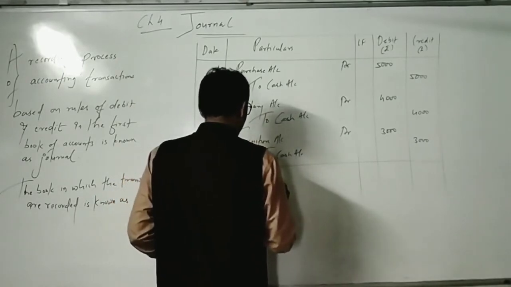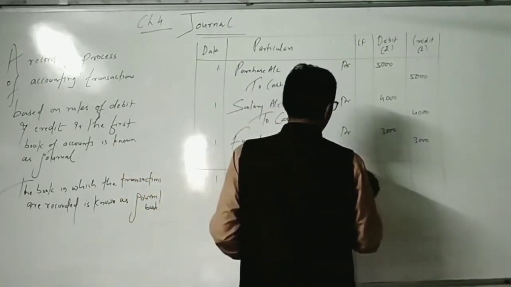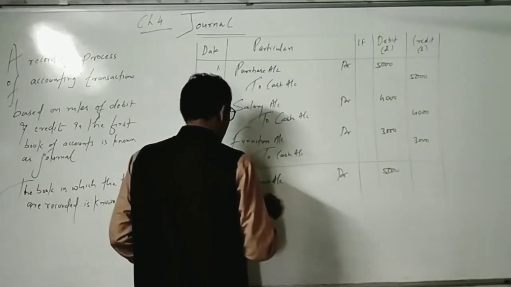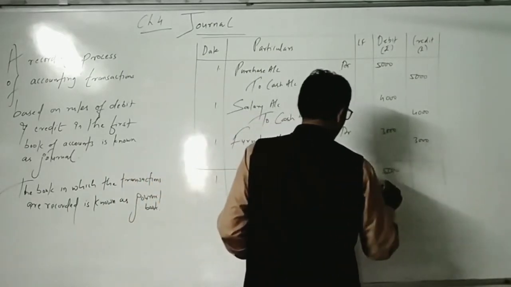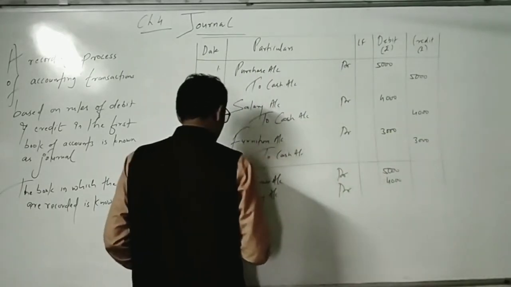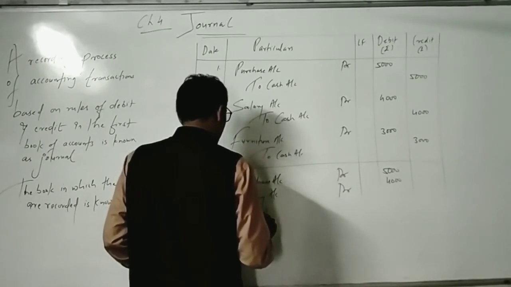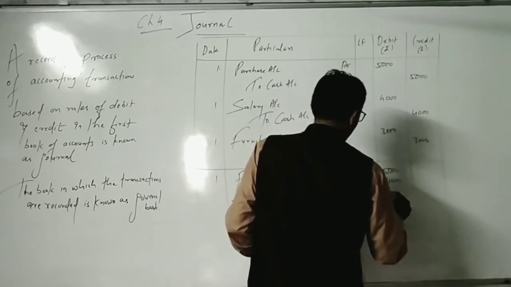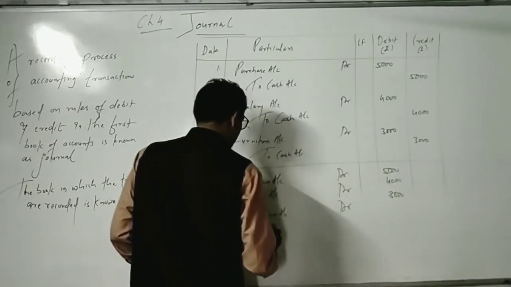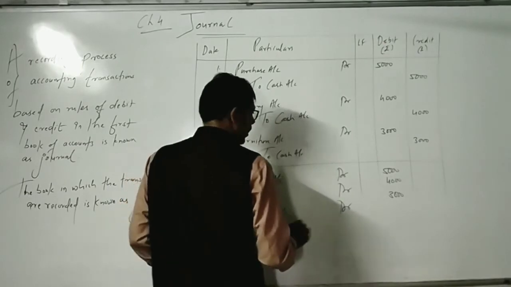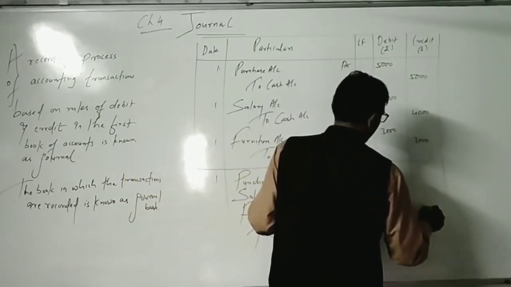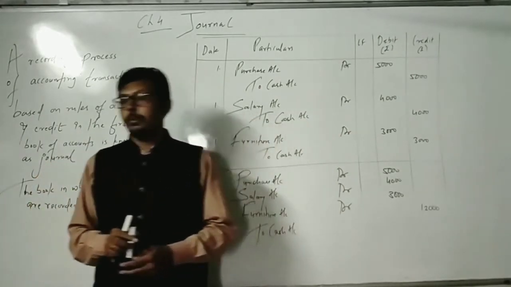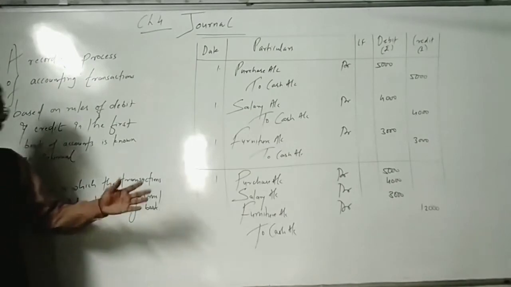Purchase account debit 5,000, salary account debit 4,000, furniture account debit 3,000, to cash account 12,000. Being goods purchase, salary paid and furniture purchased in cash. तो हम इसको बोलते हैं combined entry.